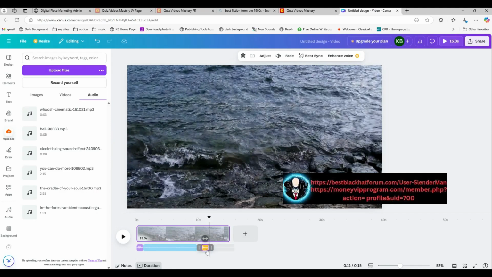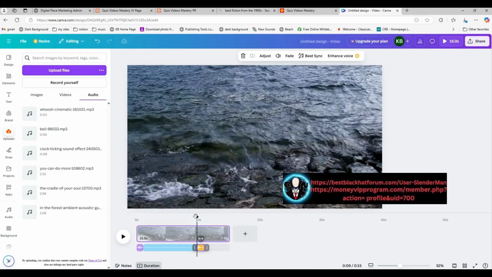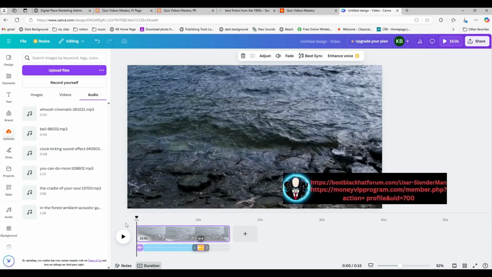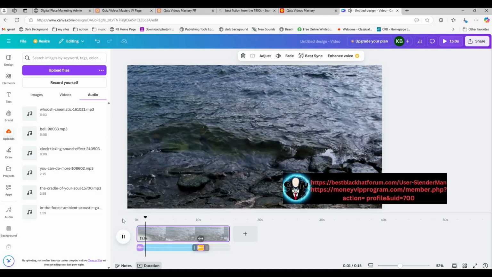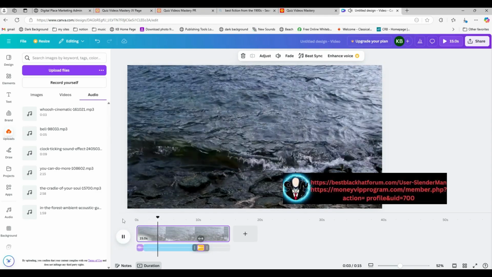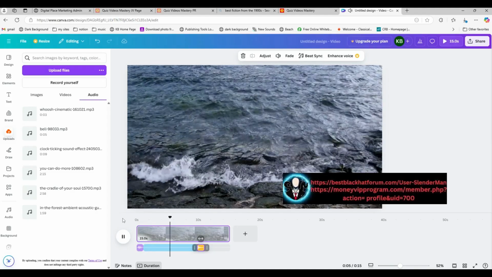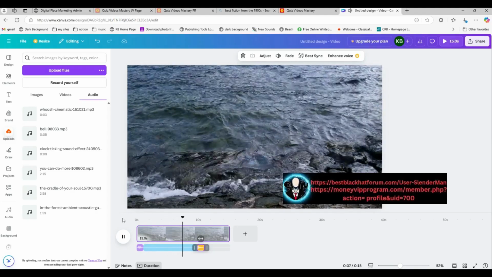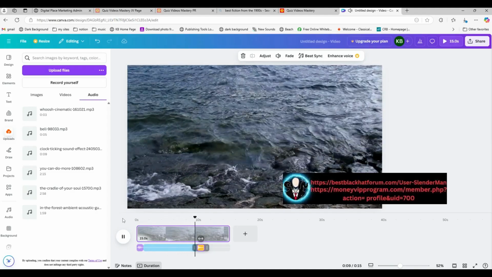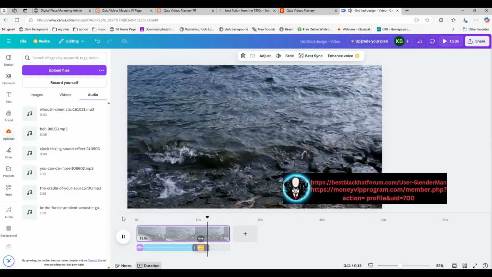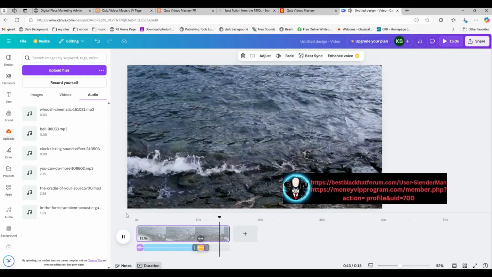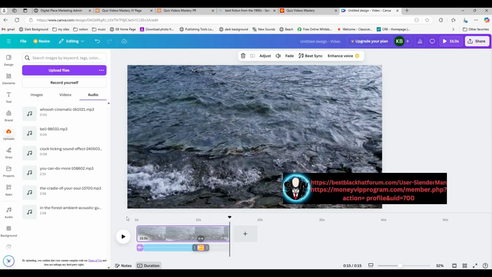It's a little tricky. I got to grab it in such a way that I can move it. And occasionally Canva will have a glitch and won't play it at all. So I just want to make sure it's still playing. That's perfect. That's everything I need for the first part of this.